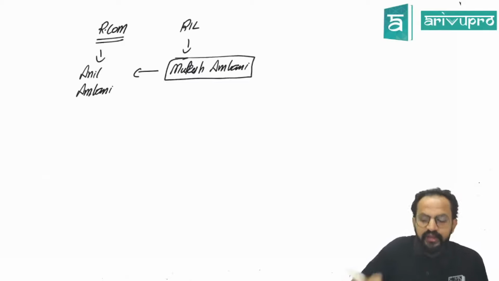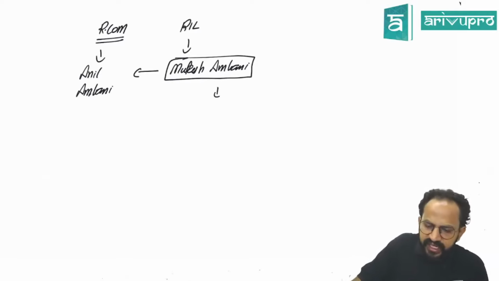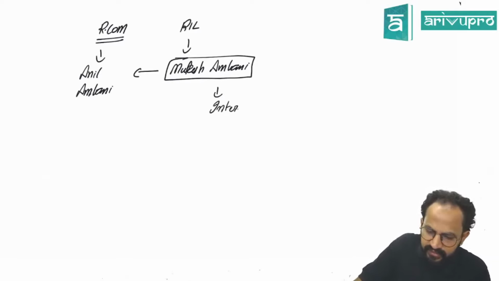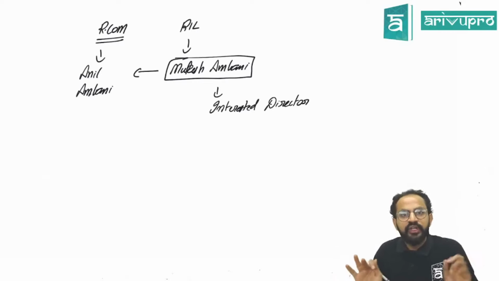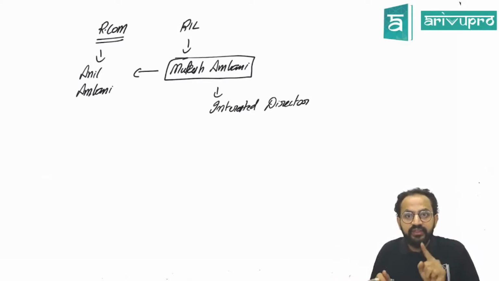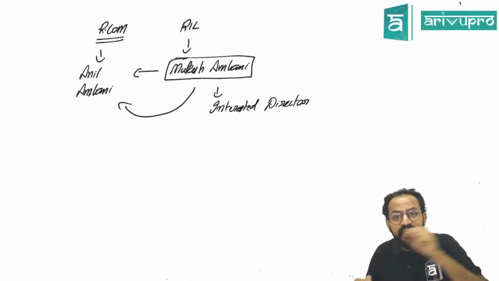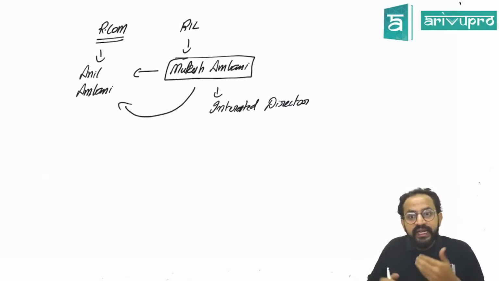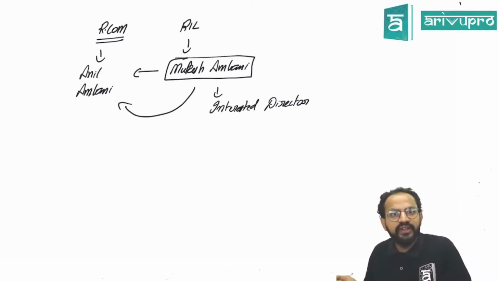Whenever this particular transaction is being considered in the board meeting, Mukesh Ambani will be considered as an interested director. Sir, what do you mean by interested director? So the rest of them are not interested in the matter, is it? No. In this case, interested director means in this particular transaction, Mukesh Ambani has some interest in it. Sir, what do you mean by that? Indirectly, there is a chance for Mukesh Ambani to make profit out of it.